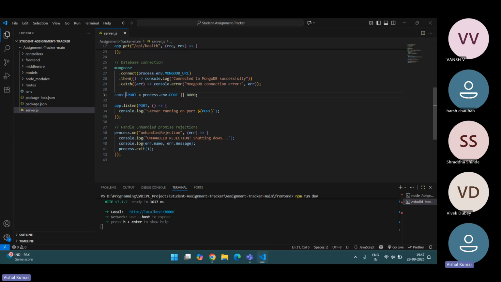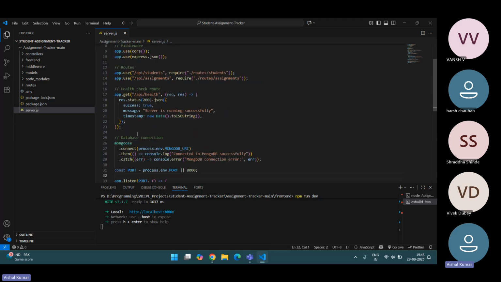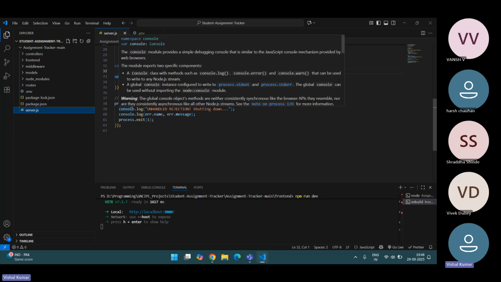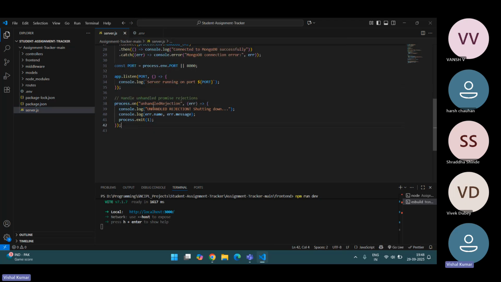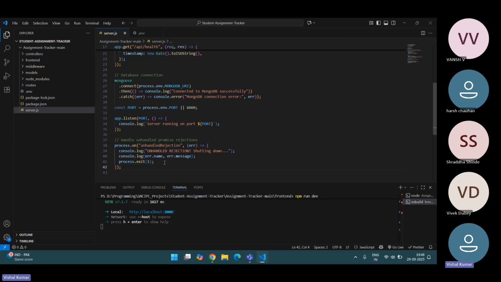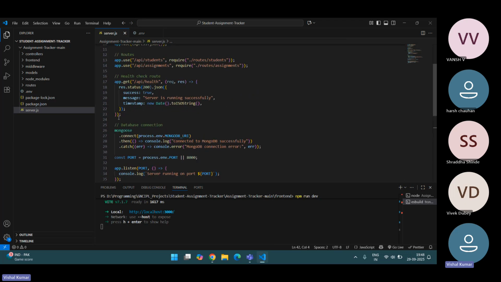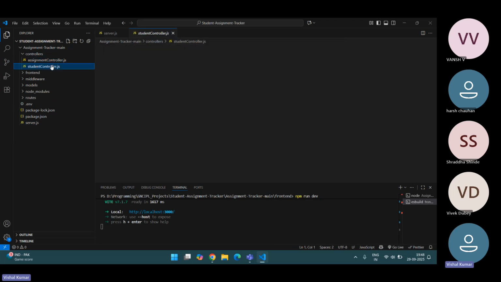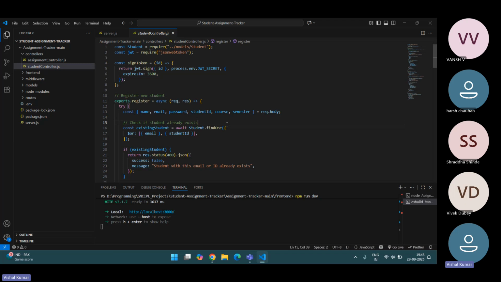Now we go to the port part. Here's my port. I will use my port, and I also mentioned it here as 8000. It is running on the backend. Let's go to the next part. Here's the process on unhandled rejections. It will handle the rejections and other types of errors I've made. So let's go to the controllers, which are the assignment controller and student controller. I made the student data and assignment controller, through which students also post their assignments.